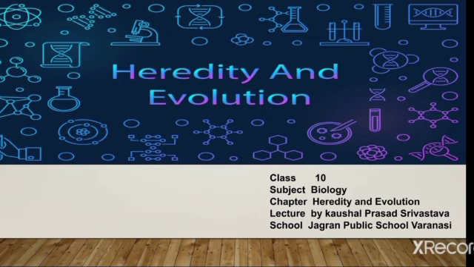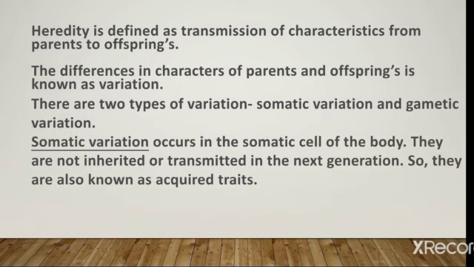Today I am going to explain a new chapter of class 10th biology, heredity and evolution. Let us first start from heredity. Heredity is defined as transmission of characteristics or features, or we can say the traits, from parents to offspring. In the chapter of sexual reproduction we know that there is variation. So heredity is simple transmission of features, traits or characteristics from parents to offspring.